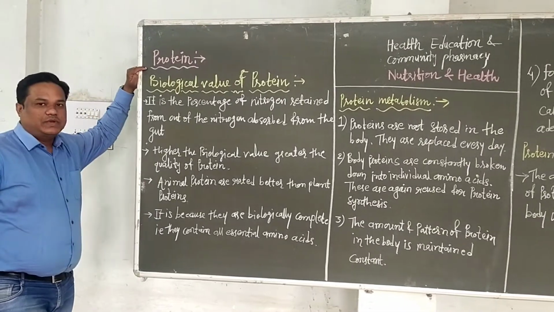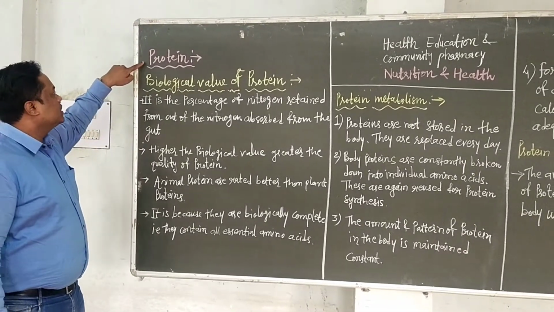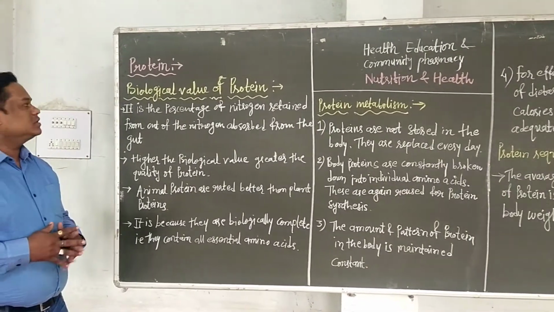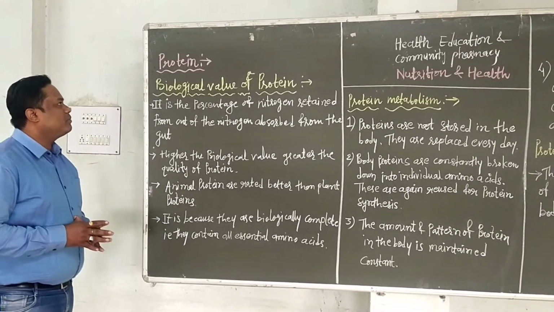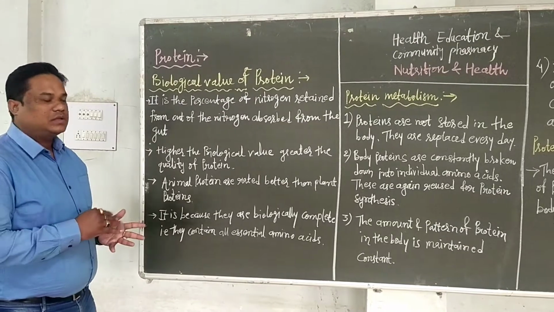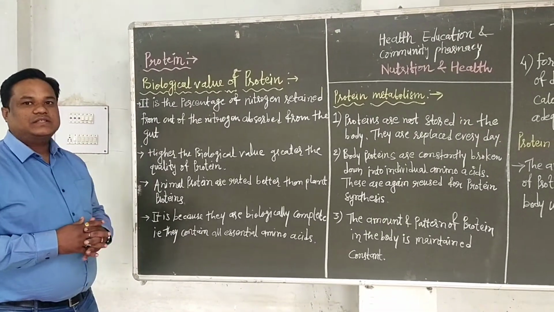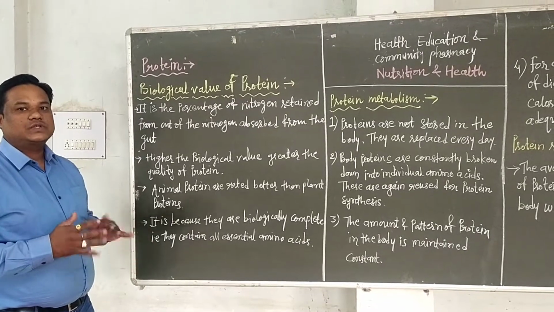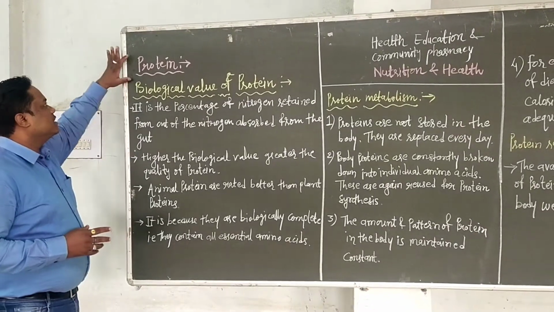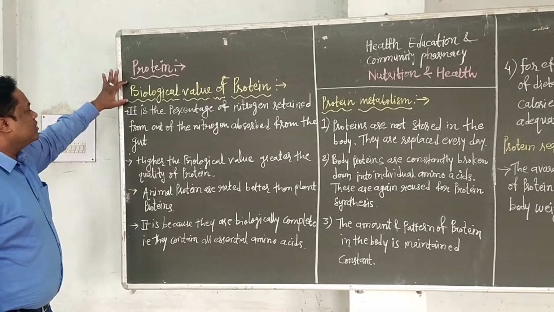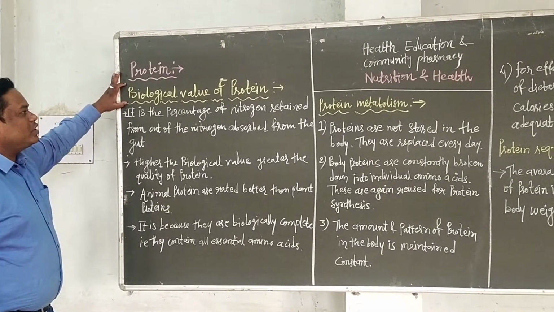Protein is the essential constituent or nutrient for the body, for body development. It builds the body, and it acts as a fuel source for the body. Protein is an essential nutrient of the body. And we have to see the biological value of protein.